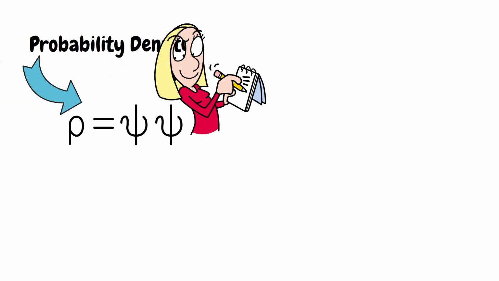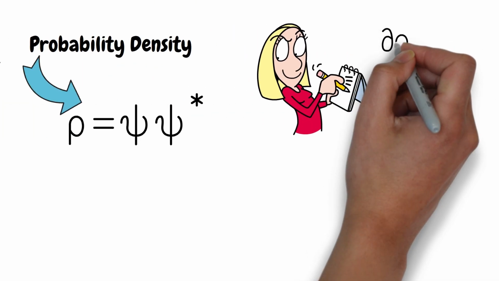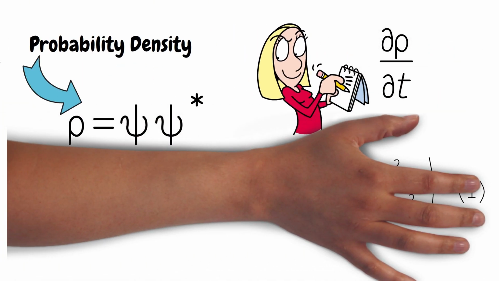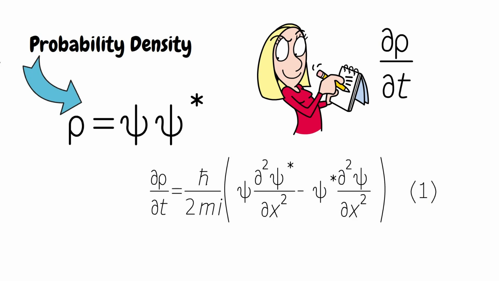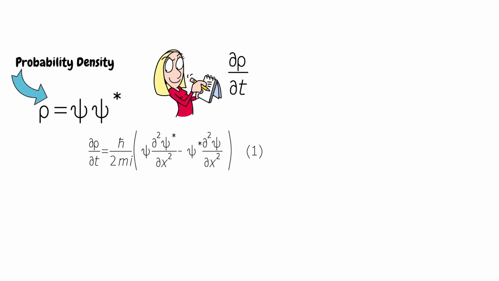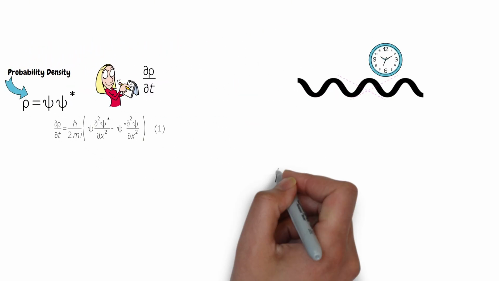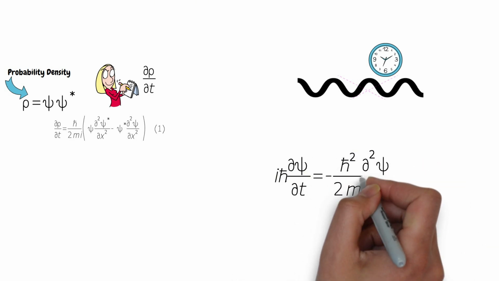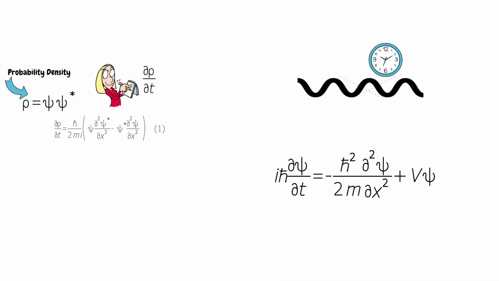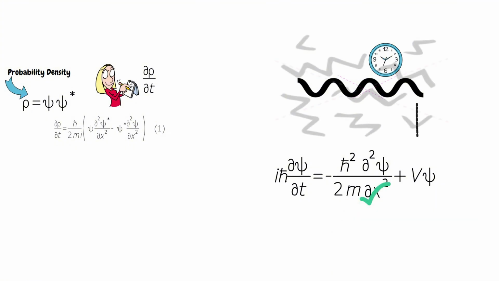Now, let's take the time derivative of the probability density. This results in equation 1. To continue the derivation, we now need to understand how the wave function evolves with time. And for that, we rely on the following time-dependent Schrödinger equation. Here, m is the mass of the particle, and it experiences a potential energy V.